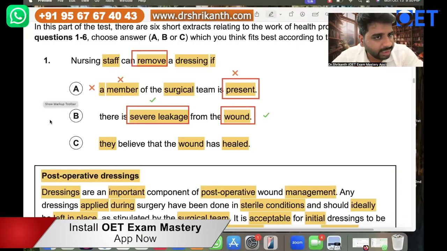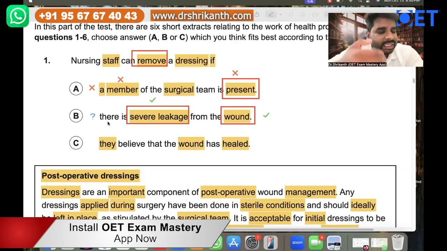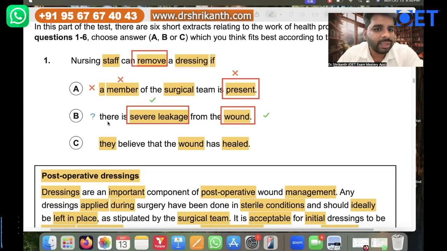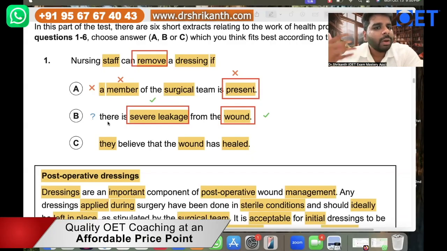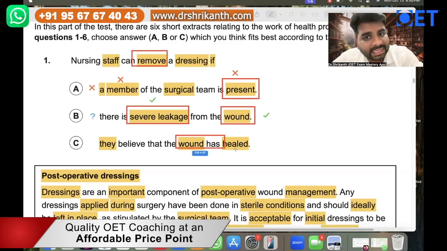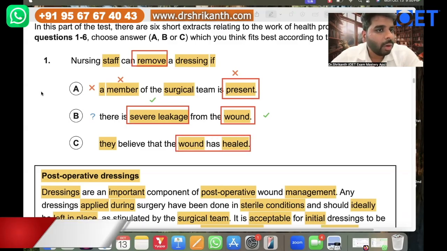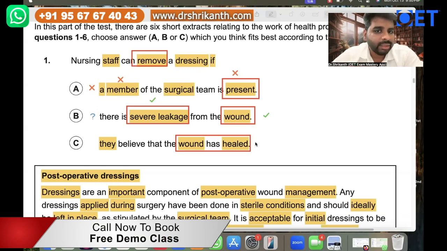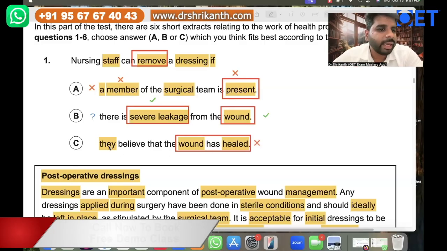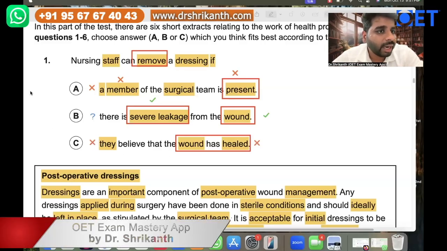B is indeed the right answer, but we have not yet eliminated answer option C. But this word severe leakage is definitely mentioned, so you can say B could be the right answer. Now, what is the action in answer option C? That the wound has healed. Did we read anything about the wound having already healed? No, right? We do not read anything like that. So we cannot choose answer option C. So the right answer is going to be answer option B.